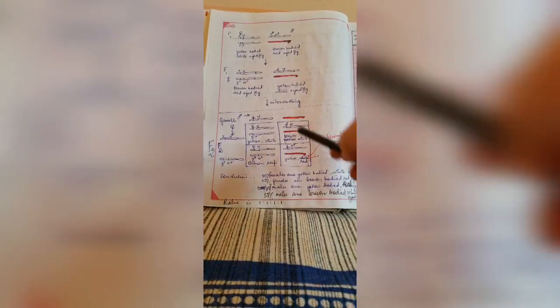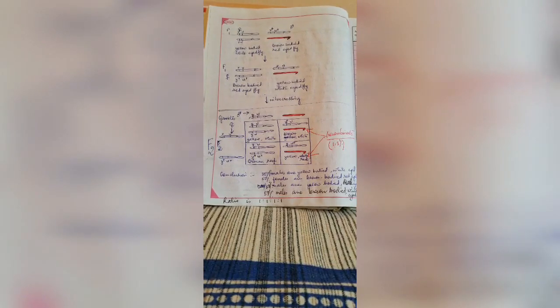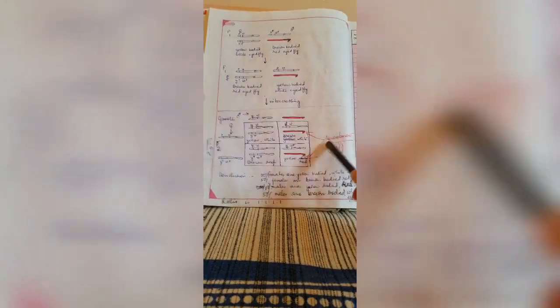Now these genes are behaving this way because they are incompletely linked genes, and we get the recombinants in only 1.3% of the individuals, and 98.7% are with parental combinations.